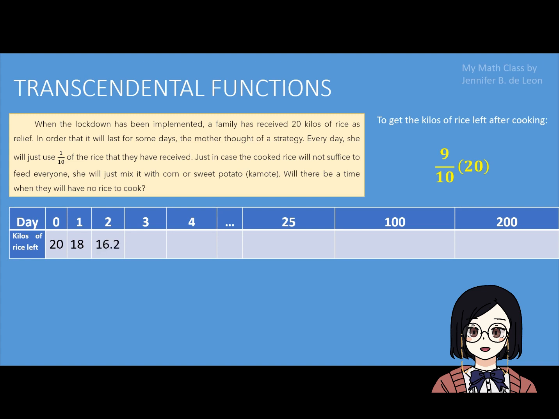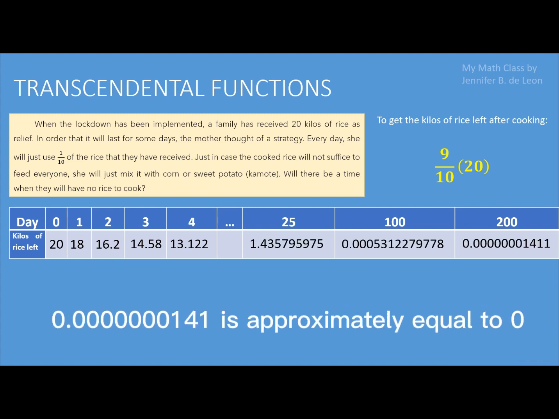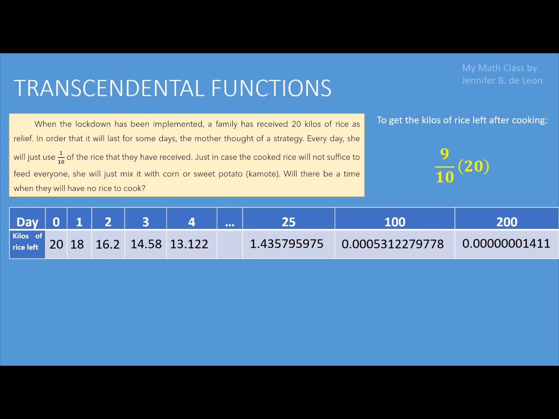We do the same for the succeeding days. As we compute for the number of kilos of rice left in day 200, the value is very small. It is nearly zero. Yet, we cannot say that there is none. With the given data and exploring more about the given conditions, we can say that the family will never run out of rice.